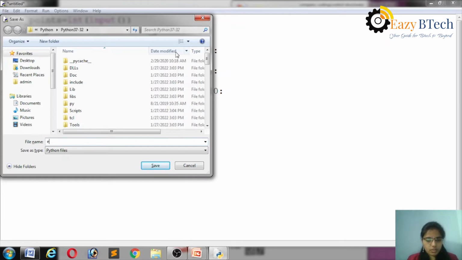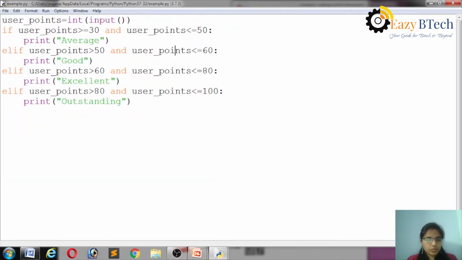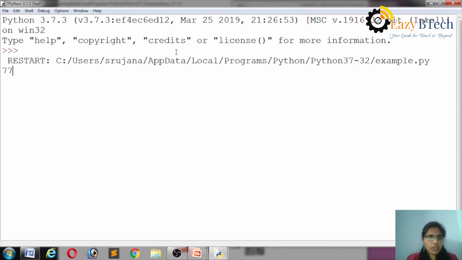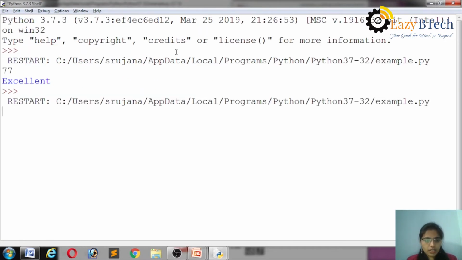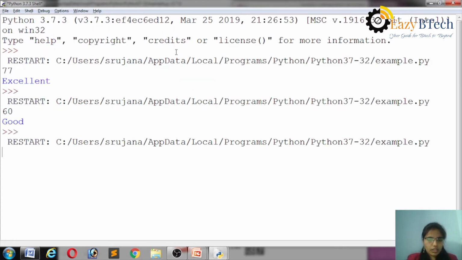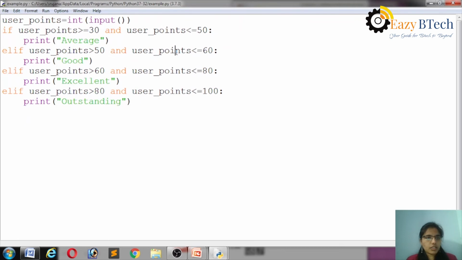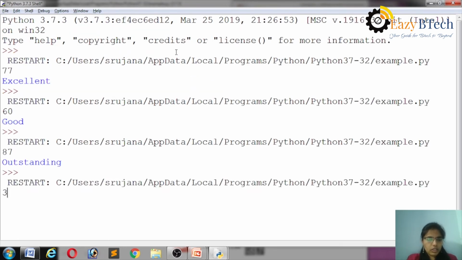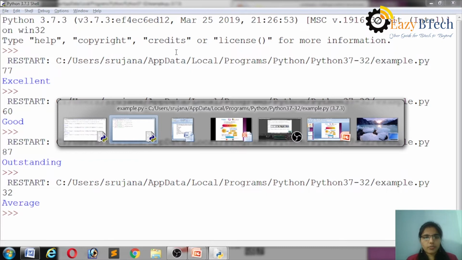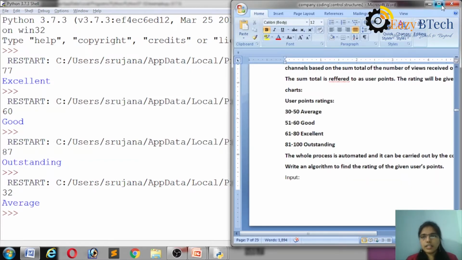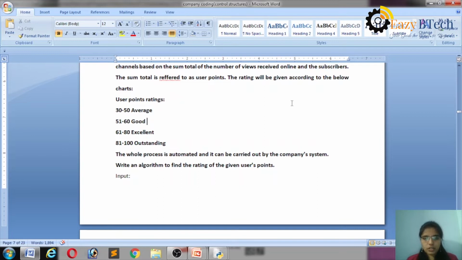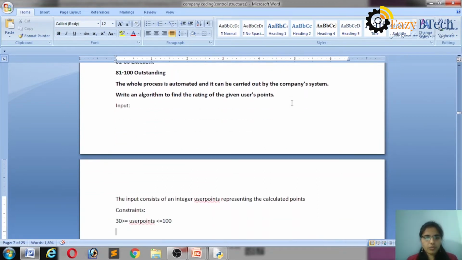Okay, example. If I give 77, then the answer is excellent. The test case is matched. If I give 60, good is the answer. If I give 87, outstanding is the answer. If I give 32, then the answer is average. Okay, let's see another example program.